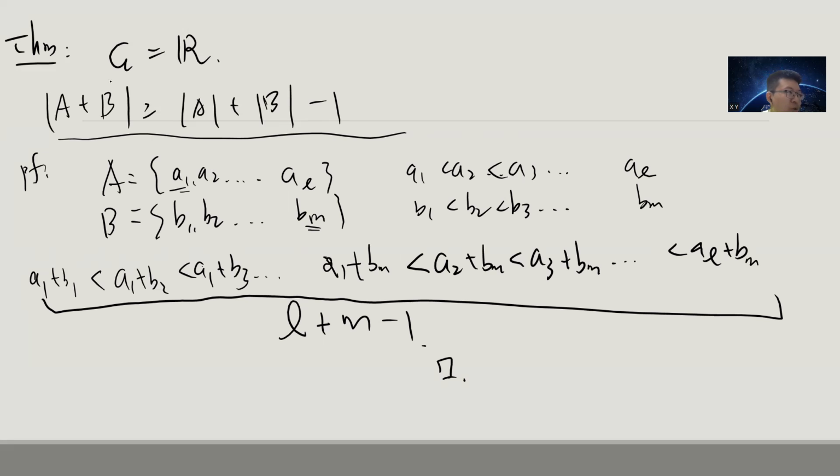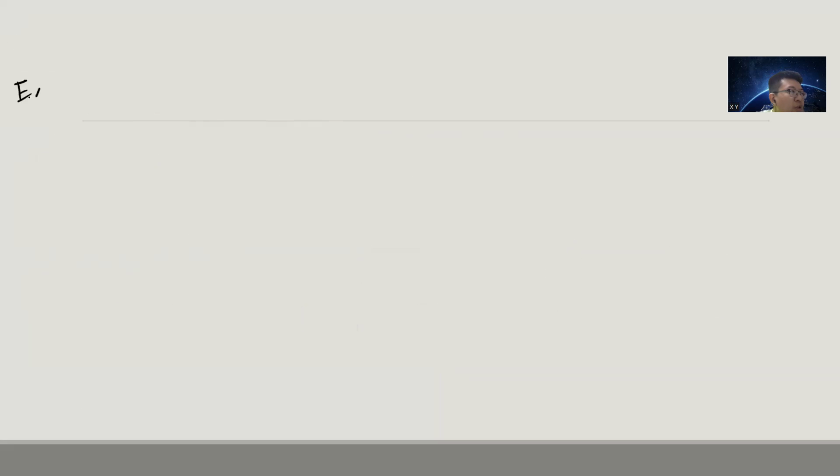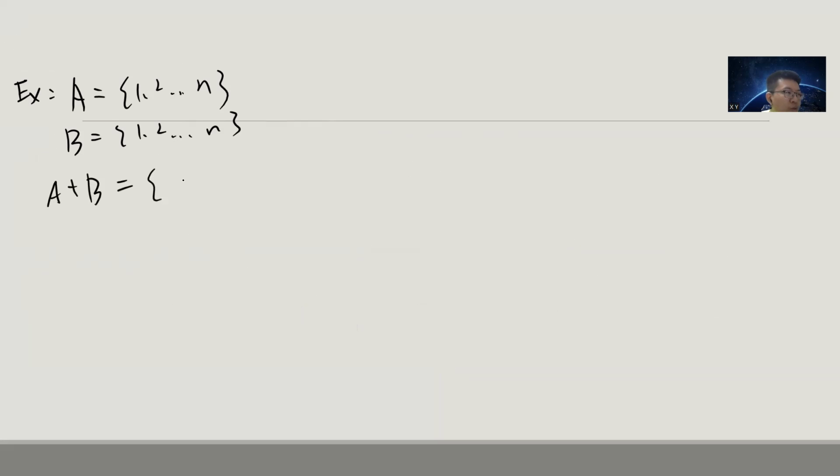You just do this. When G is the real numbers, we can create this, and it's easy to see that this bound is tight. The reason is very simple: you can just take A to be 1, 2, up to N, and B to be 1, 2, up to N. Then A plus B is all the integers from 2 up to 2N, so the number of elements is 2N minus 1, which is N plus N minus 1.